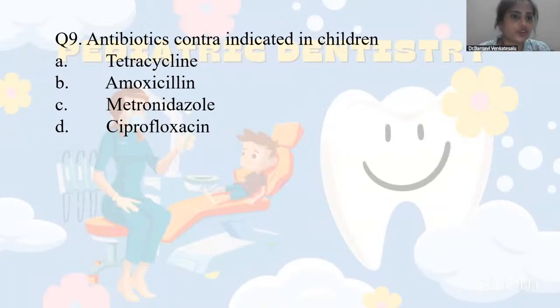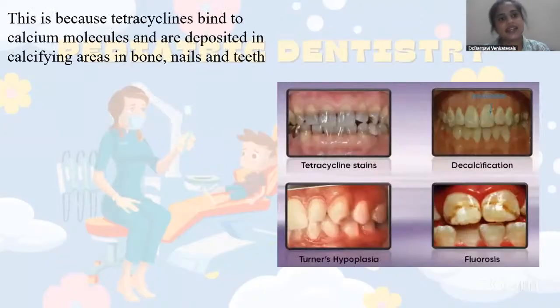Now, again, this is a straightforward question. Antibiotics contraindicated in children: whenever you have tetracycline in the option, that is the most contraindicated in children. The first line drug which is contraindicated in children is tetracycline. And this is the basic mechanism of how tetracycline causes discoloration. It basically binds with the calcium which is present in your teeth, and it produces discoloration of the teeth. But not only in teeth, it is also seen in bone and nails, where it binds with calcium and gets deposited on the external surface.